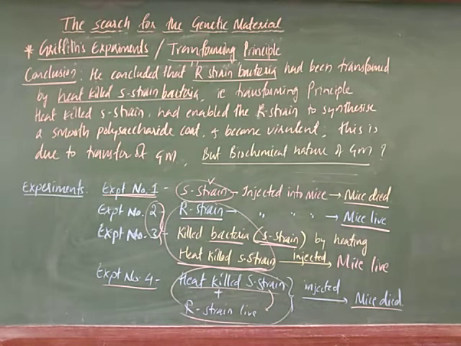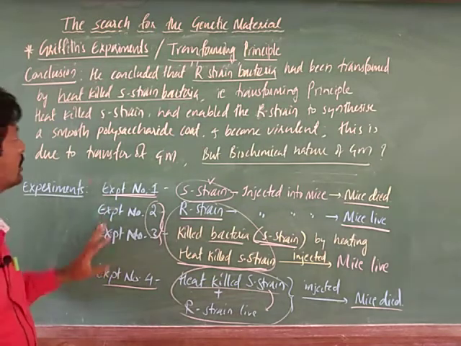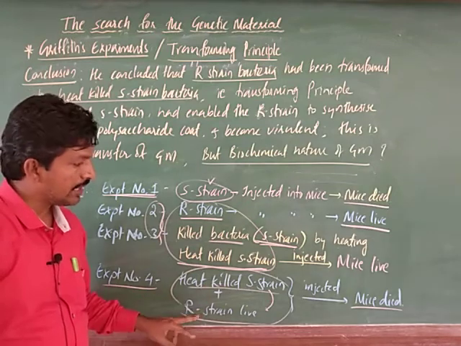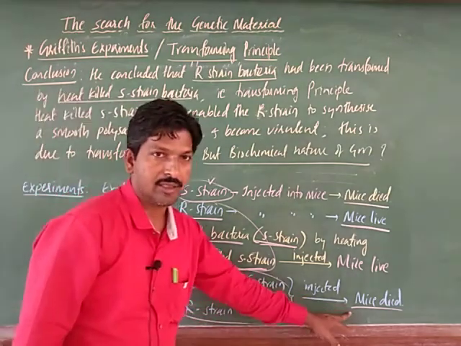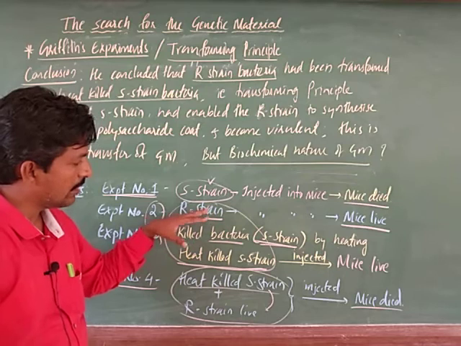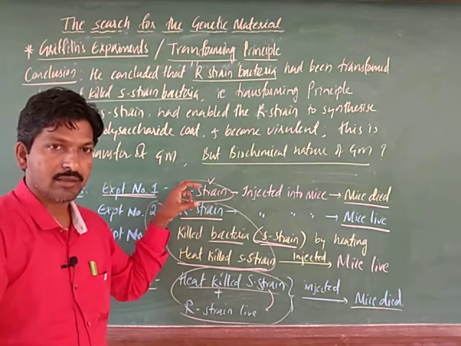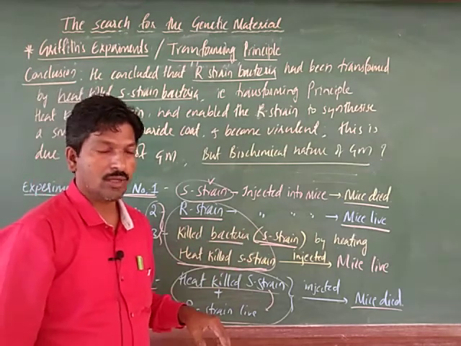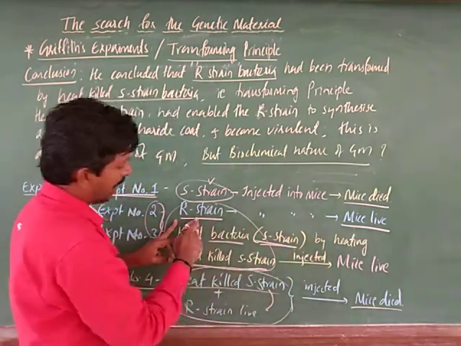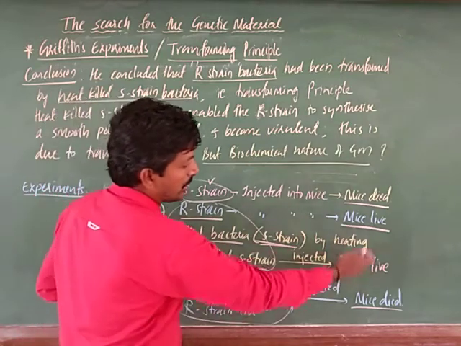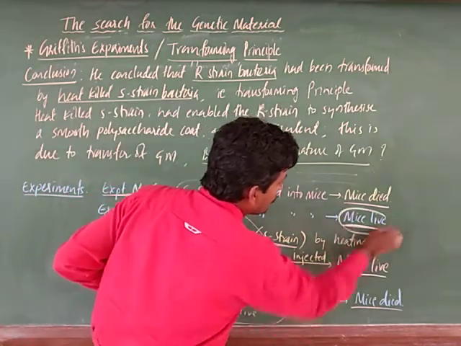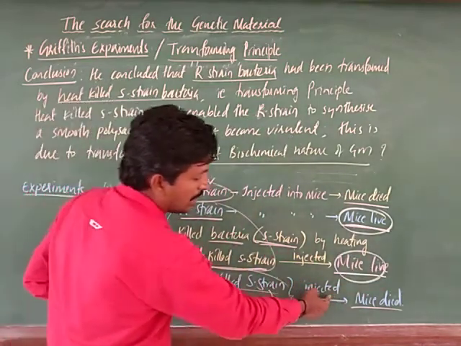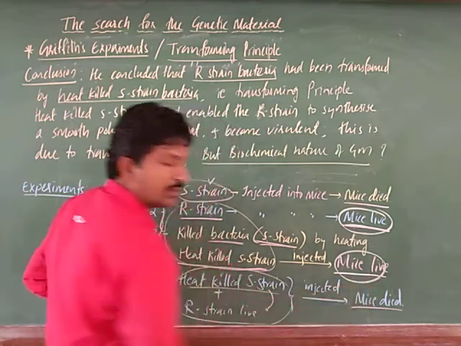Yes, students, see here the conclusion of these experiments by Griffith. He concluded that when he injected the mixture, the mice died, but when he injected a single strain alone, the mice did not die. In the conditions with R strain alone and heat killed strain alone, the mice are alive. Understood? The mice are alive. But the same strains mixed and injected into the mice, the mice died.